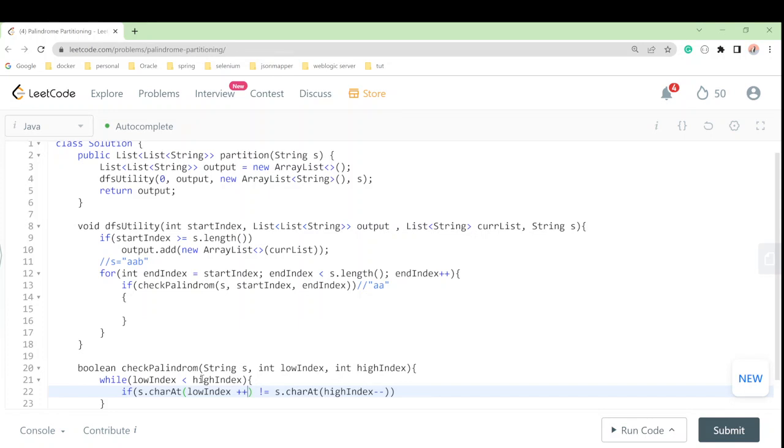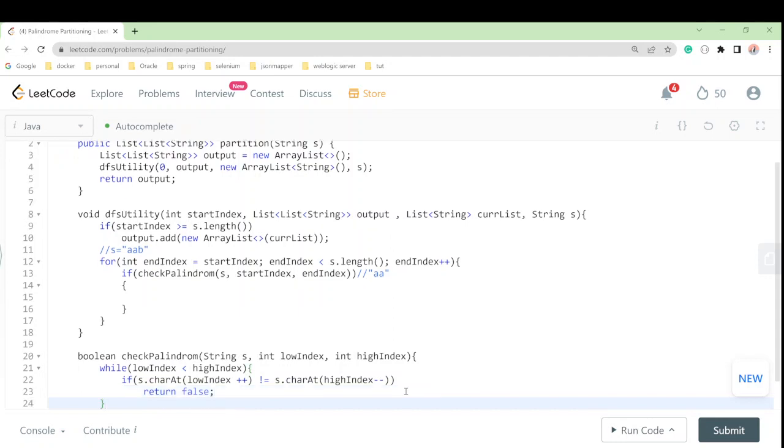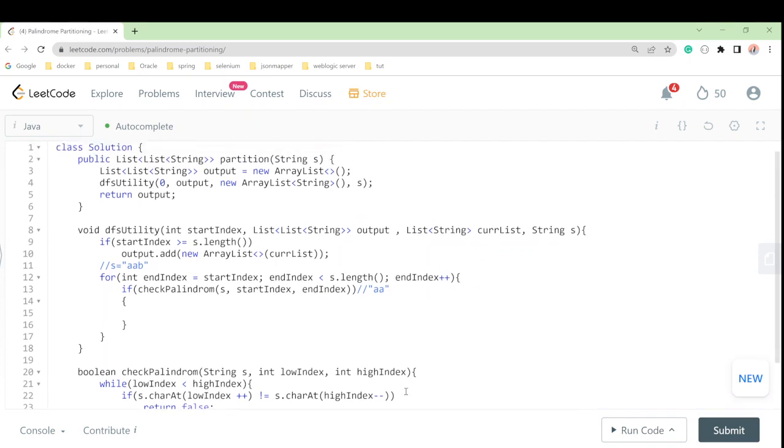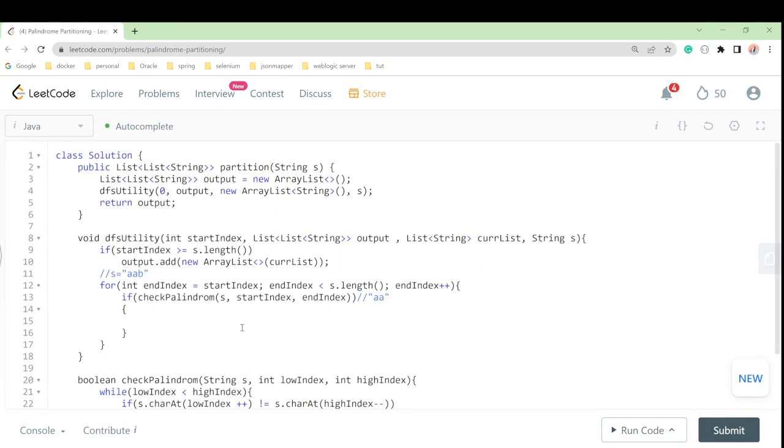Like this, we'll take I plus plus and j minus minus. Here I is our low and high is j, right? If this is not the case, not equal, then we will return false. Otherwise, in the else, we will return true, correct? So we have created our palindrome function also.